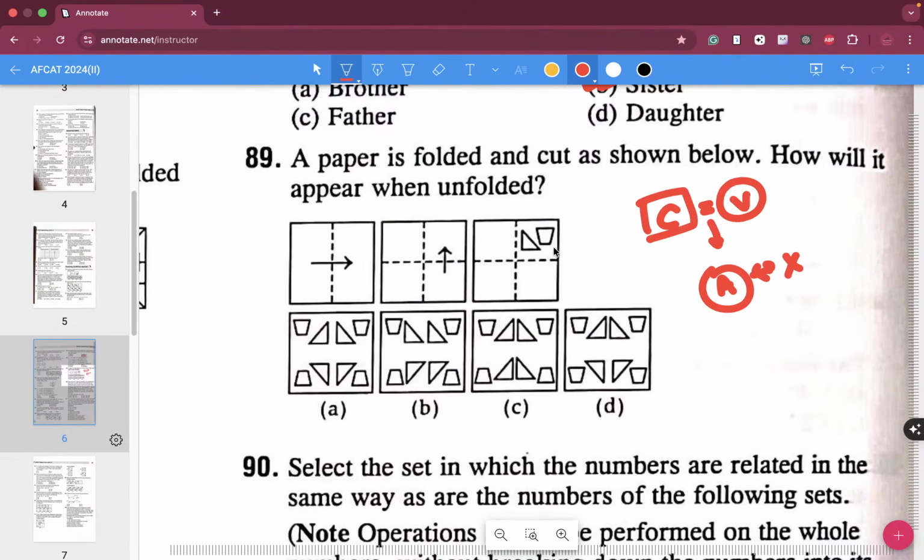Question number 89. A paper is folded and cut as shown below. How will it appear when unfolded? Obviously the positions of these will differ, and this one is wrong.